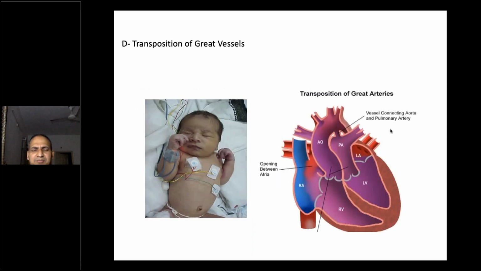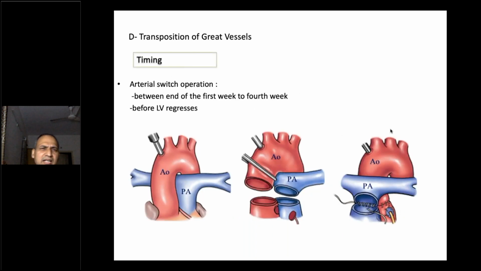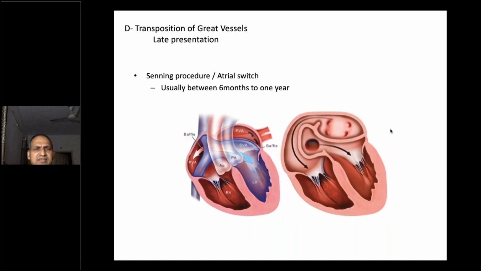Now let's come to the transposition of the great arteries. You know, all these arterial switch operations we do between the 1st to 4th week of life before the LV regresses. Otherwise, if they present late, then we go for an atrial switch operation or Senning operation. This Senning operation is done after waiting for 6 months.